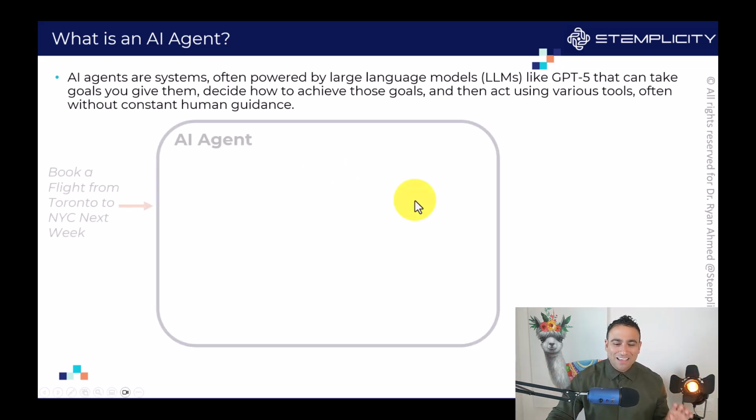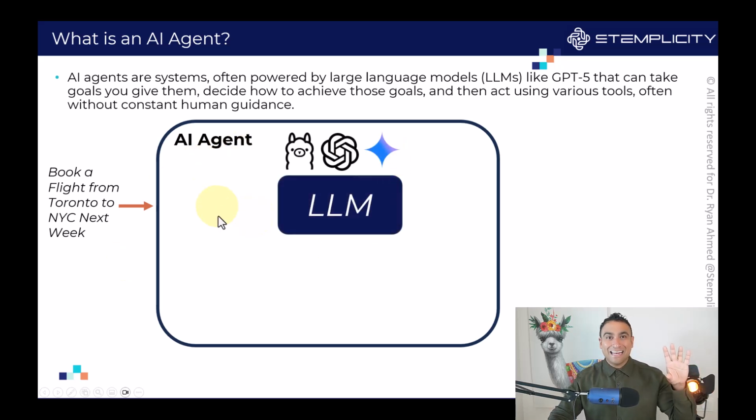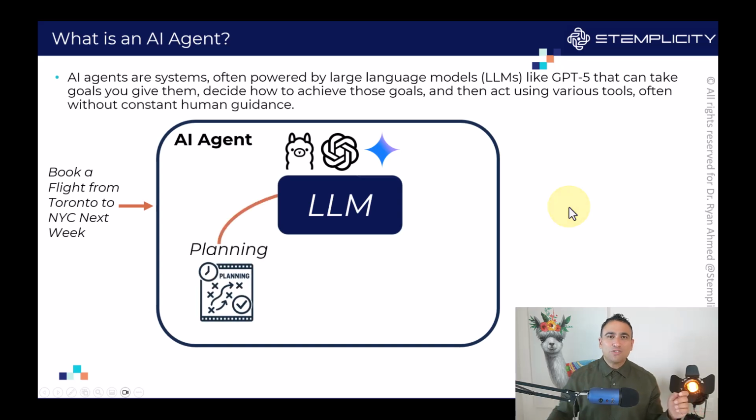Let me show you. So here I have an artificial intelligence agent, and you can simply ask the agent or give it a task. I want you to book a flight from Toronto to New York City next week. The agent is going to be powered by an LLM or a large language model like GPT-5, for example. It can also be powered by Gemini here. And the agent is going to have planning capability, so it can reason, it can plan, it can create its own tasks, for example.